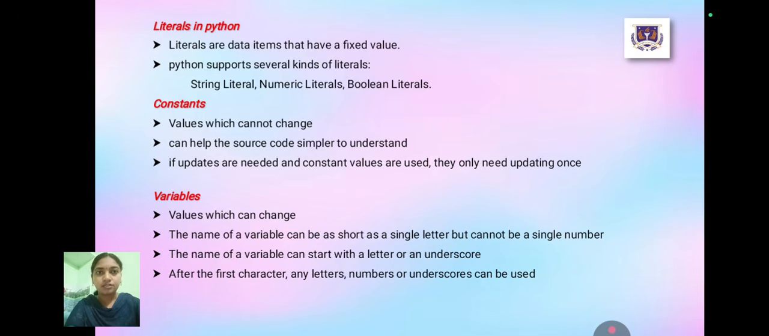Variables, values which can change. The name of a variable can be a single letter but cannot be a single number. The name of a variable can start with a letter or an underscore. After the first character, any letters, numbers or underscore can be used.